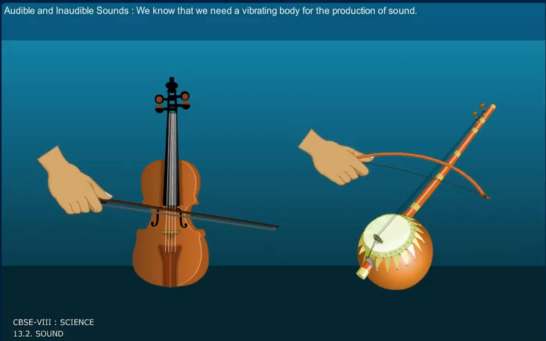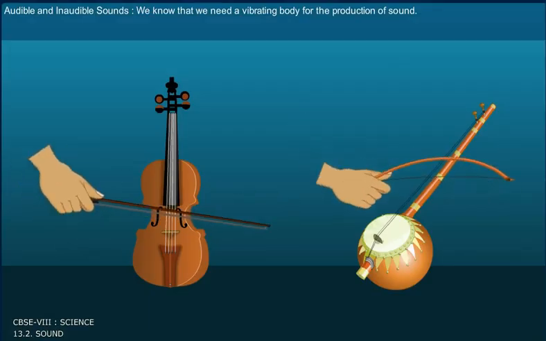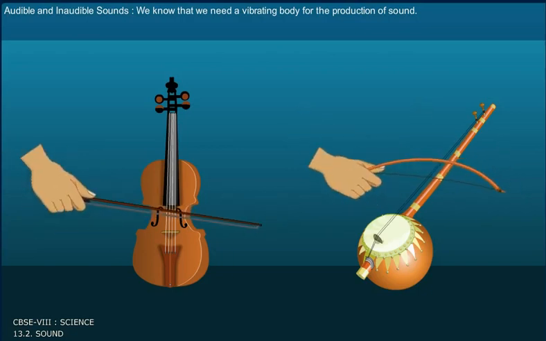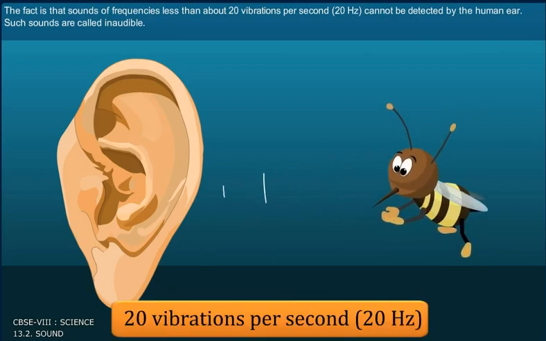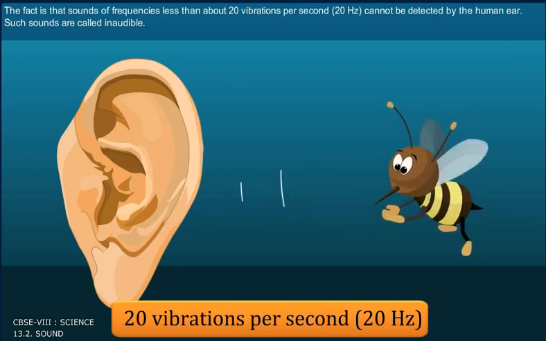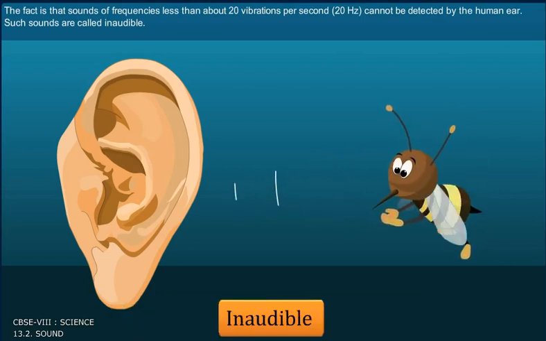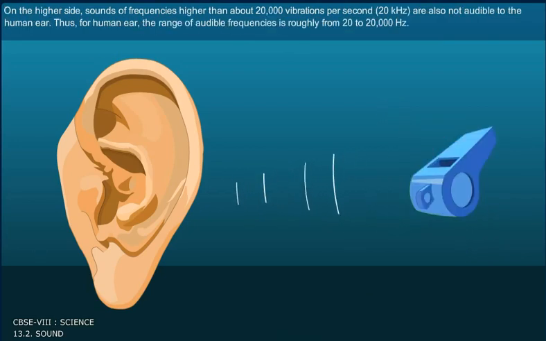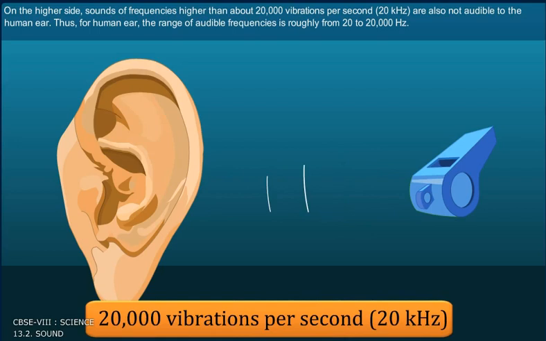Audible and inaudible sounds. We know that we need a vibrating body for the production of sound. The fact is that sounds of frequencies less than about 20 vibrations per second, that is 20 Hz, cannot be detected by the human ear. Such sounds are called inaudible. On the higher side, sounds of frequencies higher than about 20,000 vibrations per second, 20 kHz, are also not audible to the human ear. Thus, for the human ear, the range of audible frequencies is roughly from 20 to 20,000 Hz.